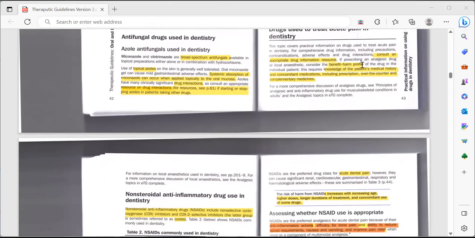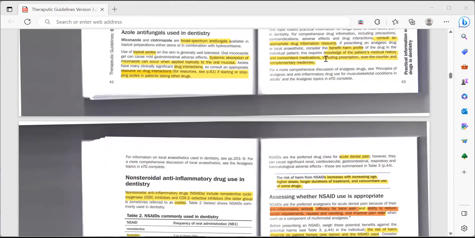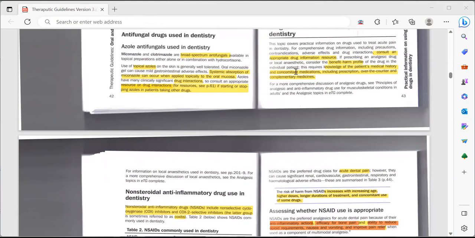If prescribing an analgesic drug or local anesthetic, consider the benefit-harm profile of the drug in the individual patient. This requires knowledge of the patient's medical history before prescribing any medicine. Make sure that you have weighed the benefit-harm profile.